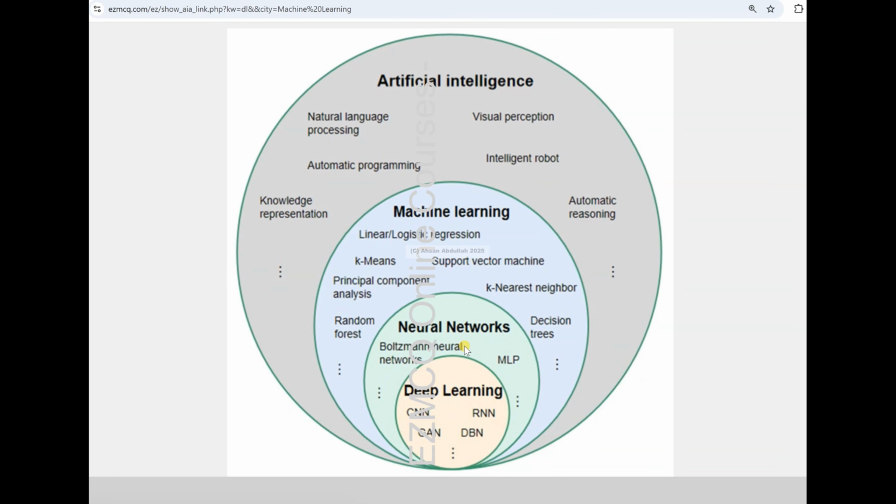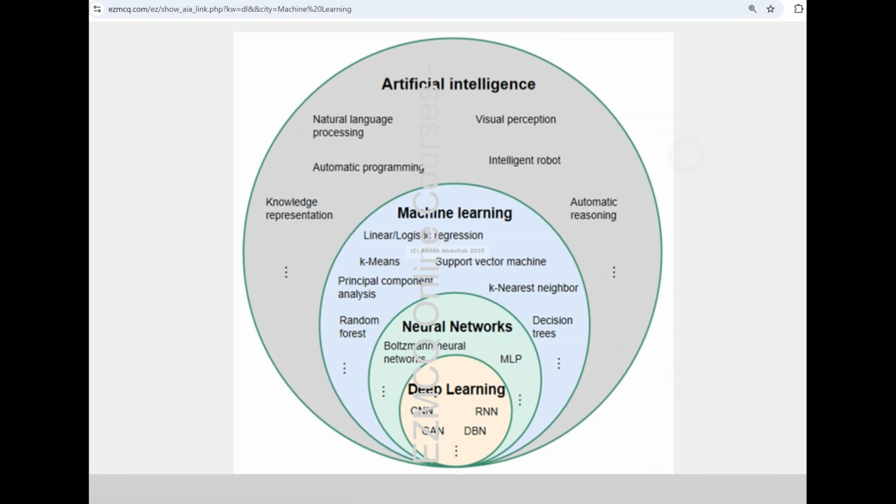And neural networks are a type of machine learning. And when you have hundreds and thousands of those neuron layers, and you have convolutional neural networks and recurrent neural networks, that's the domain of deep learning. So that is how all these things are tied together.